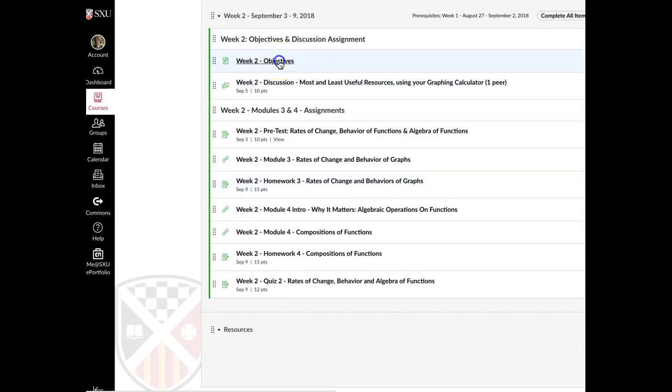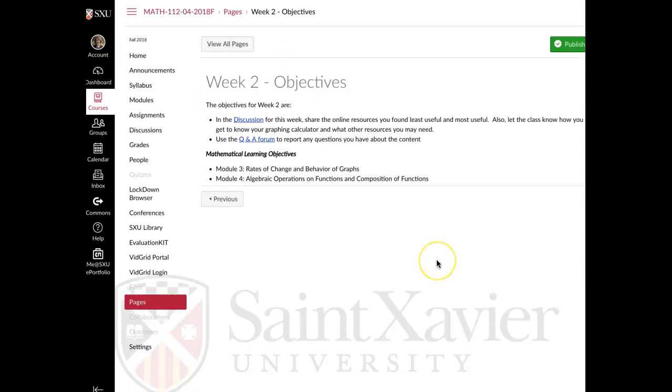All right, so here are our objectives. In this week you have a discussion as usual, and then the mathematics we're going to be working through are on rates of change and behaviors of graphs, so we're still dealing with functions, and then some algebraic operations on functions, and specifically composition of functions.